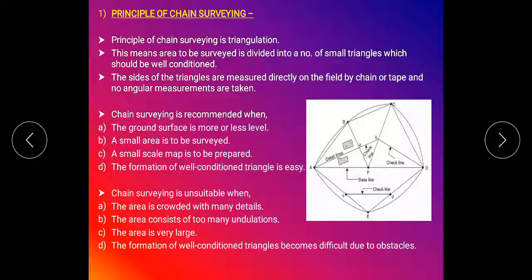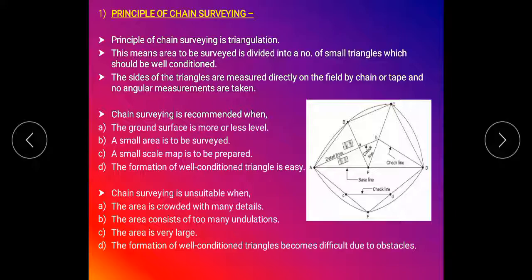So this is triangulation, and this is the principle of chain surveying. Then the sides of the triangles are measured directly on the field by chain or tape, and no angular measurements are taken. It means when we divide the area into equilateral triangles, the sides of these triangles are measured directly on the field where we survey, by using the chain or tape.